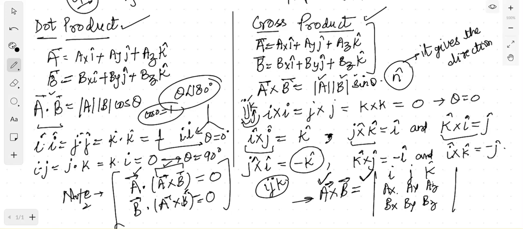Okay, so this is all we have in vectors. Just go through this video, it's quite basic, but you need to be good with the basics, then only you'll be able to solve the questions. And if you are good with vectors, it will make you comfortable in some topics of mathematics also, and of course in engineering mechanics it will help. Okay, so let's go to the next video.